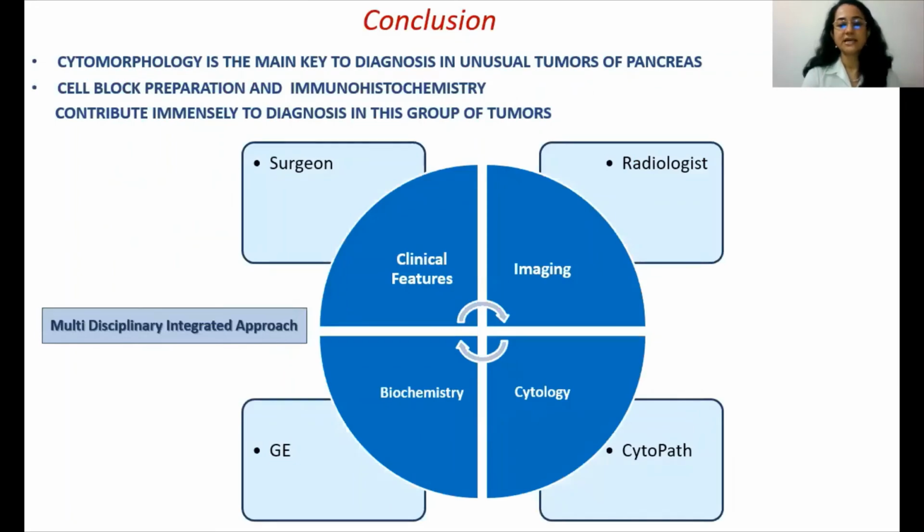So to conclude, cytomorphology is the main key to diagnosis in these unusual tumors of pancreas. However, cell block preparation and immunohistochemistry contributes immensely to diagnosis in this group of tumors. It is a multidisciplinary integrated approach with contribution by the cytopathologist, gastroenterologist, and the radiologist.